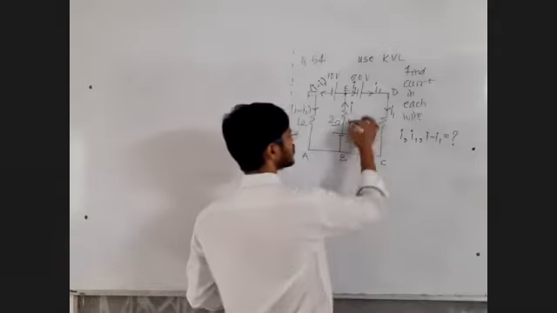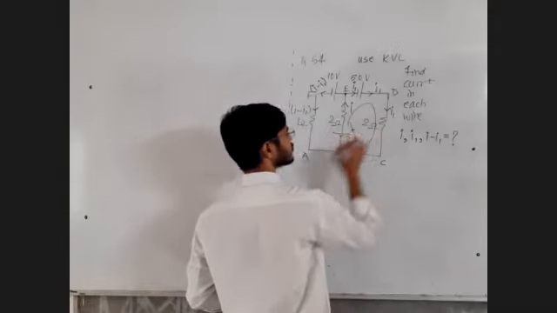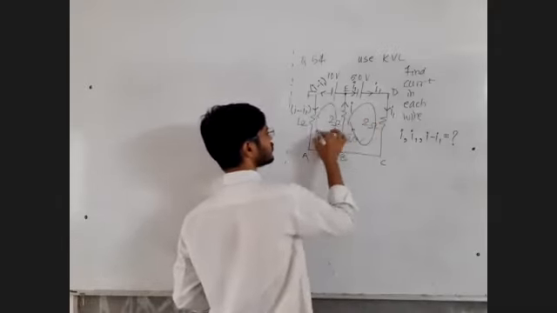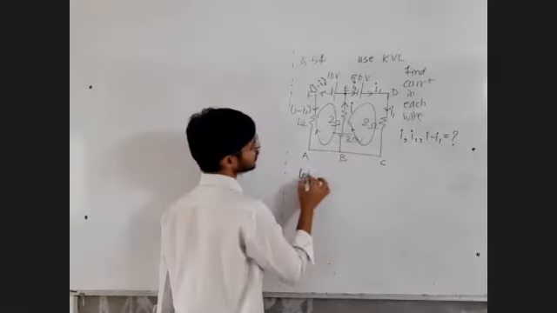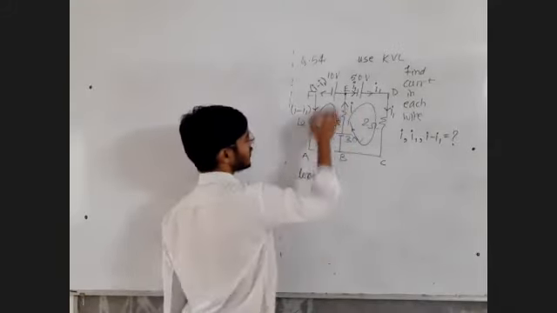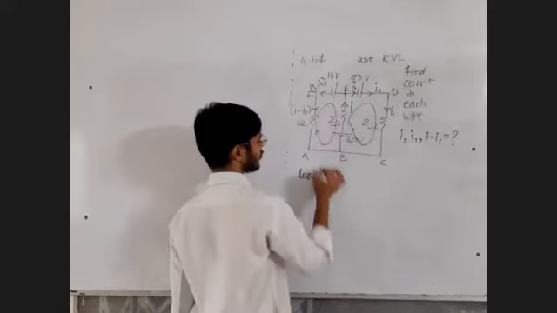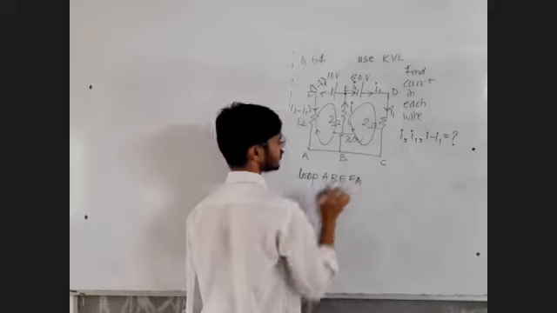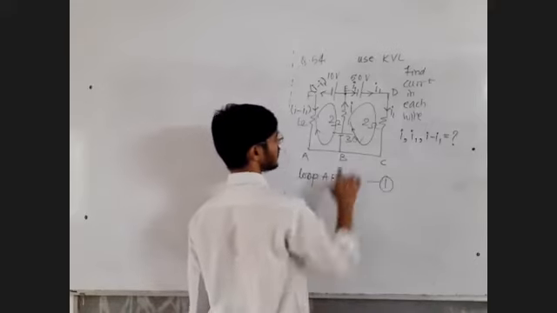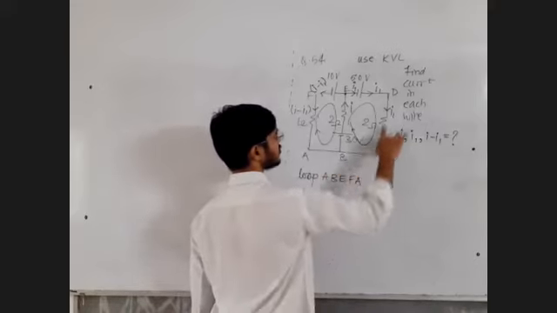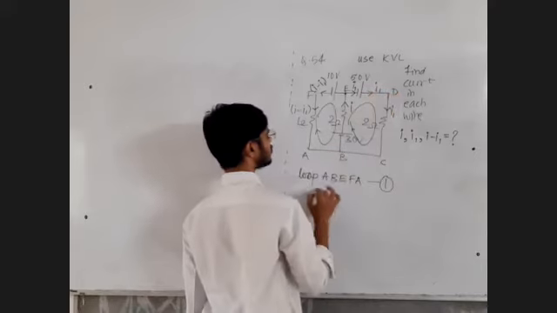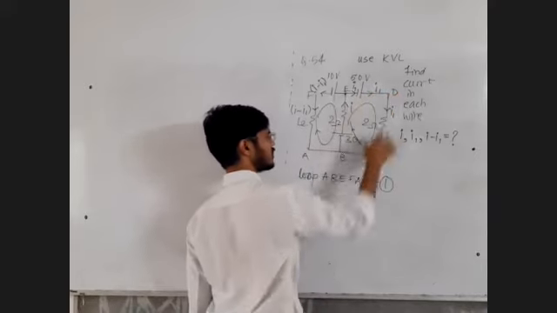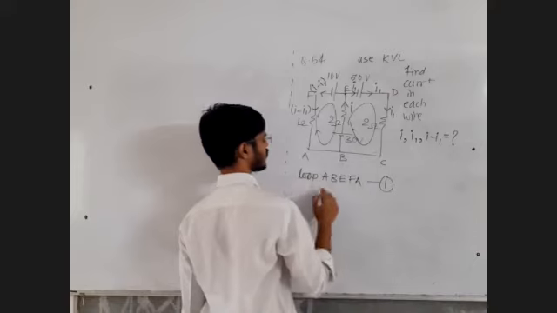So use this loop, then use this loop. The first loop will be A, B, E, F, A, and it will give you the first equation. The second loop is B, C, D, E, B; if you want B, E, C, D, B, that is also no problem.